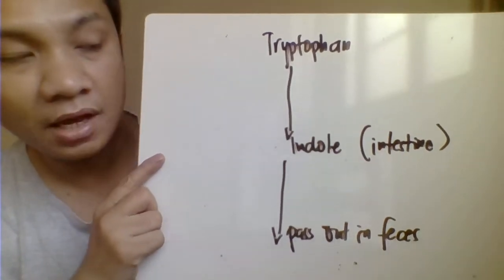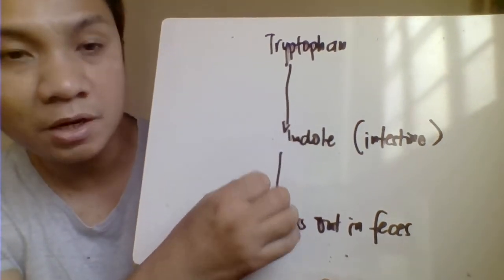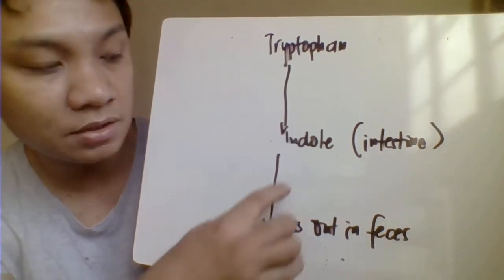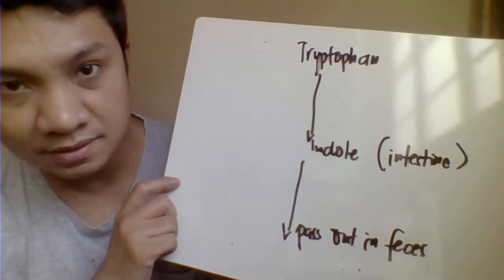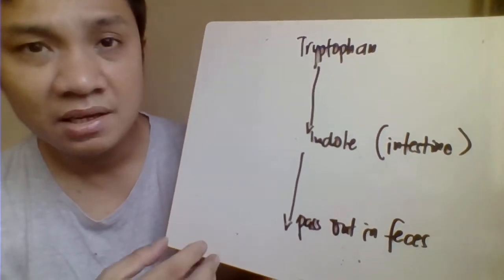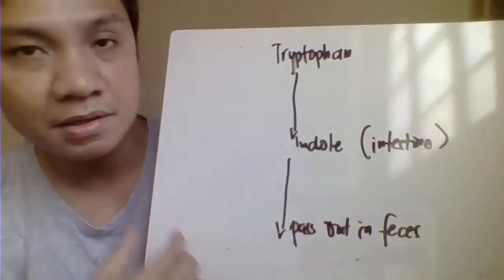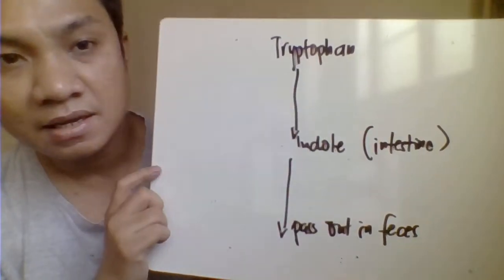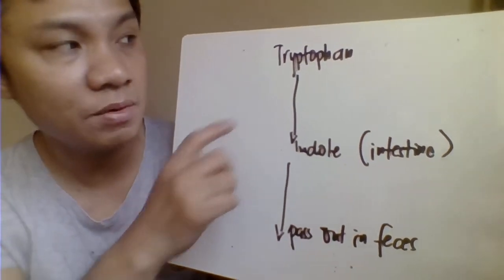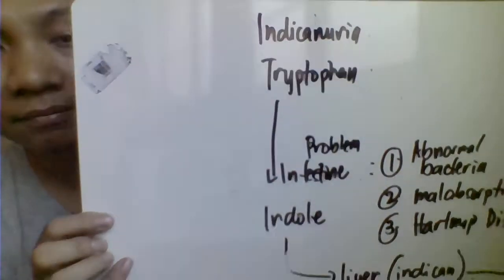And if this indole here will be already produced in your intestinal tract, that will be removed in our body by passing through your feces. However, there are sometimes na nagkaroon tayo ng problems sa tryptophan. One here, indicanuria, the other one is your 5-hydroxy indolacetic acid. So first, we'll be discussing your indicanuria.